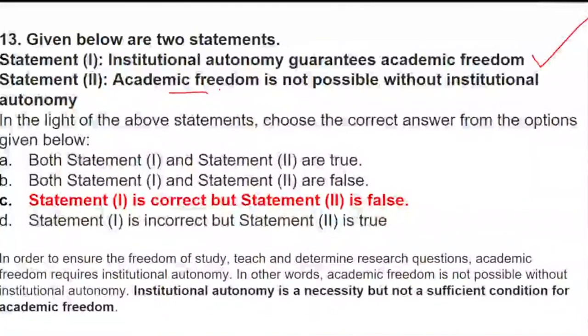When they make such a statement, it means they are making a condition that if you want academic freedom, you have to take institutional autonomy. It's not like that. You cannot do it on a condition basis or clause basis. Such conditions cannot be entertained, and hence statement 2 stands to be false.